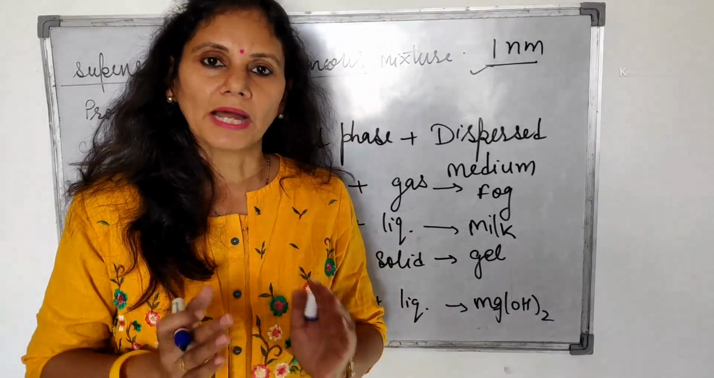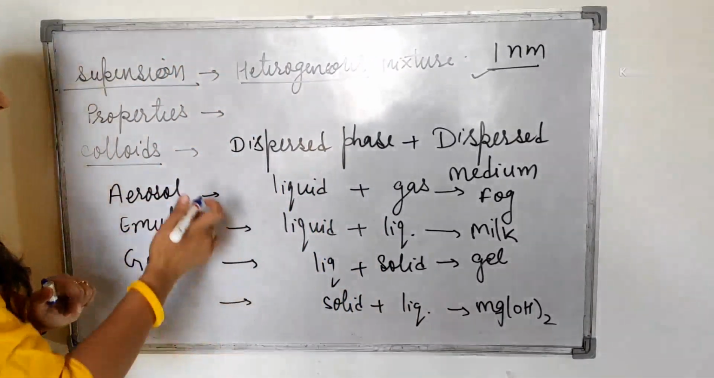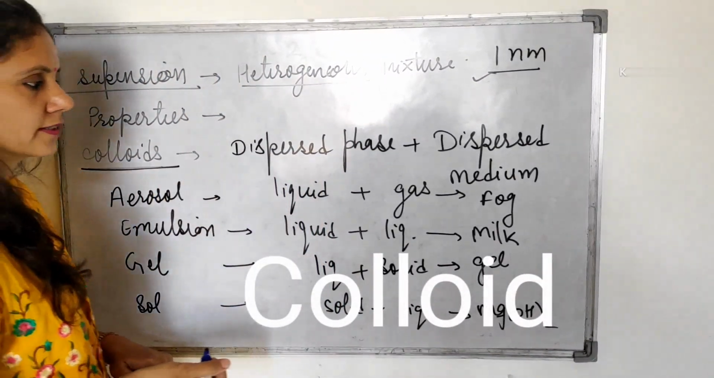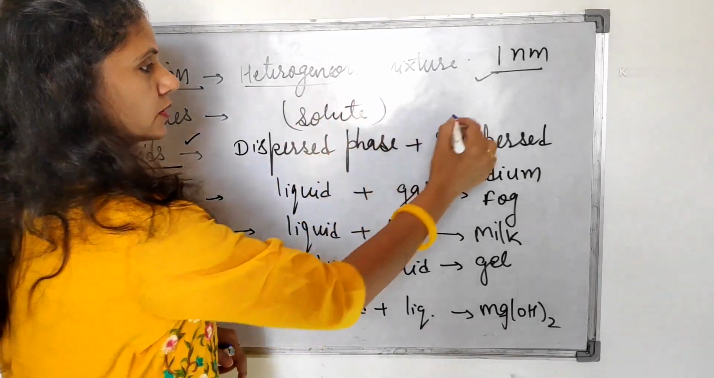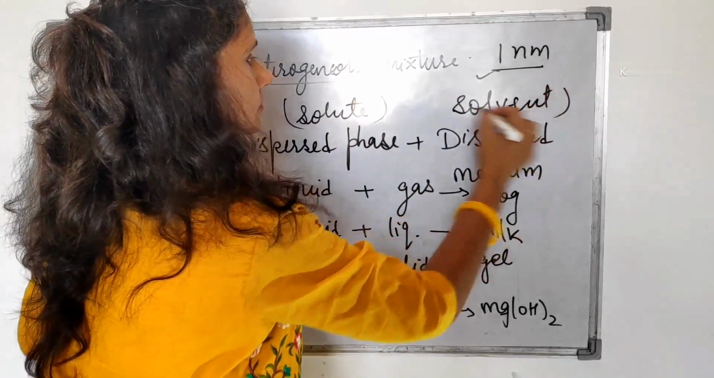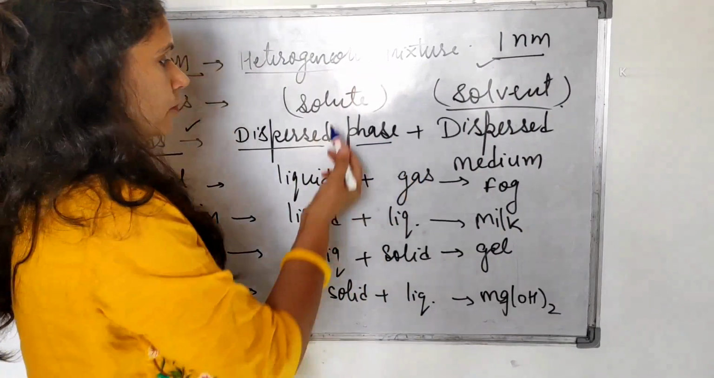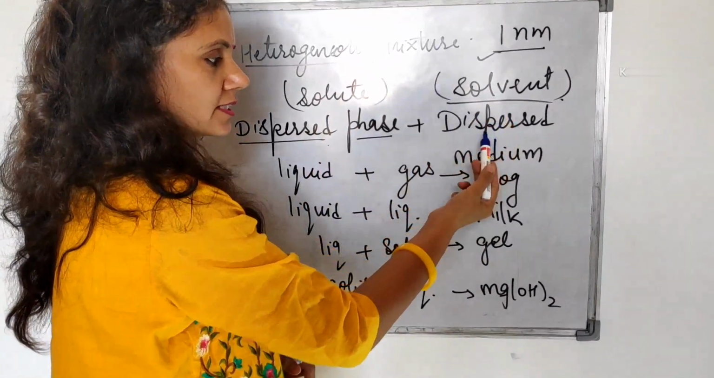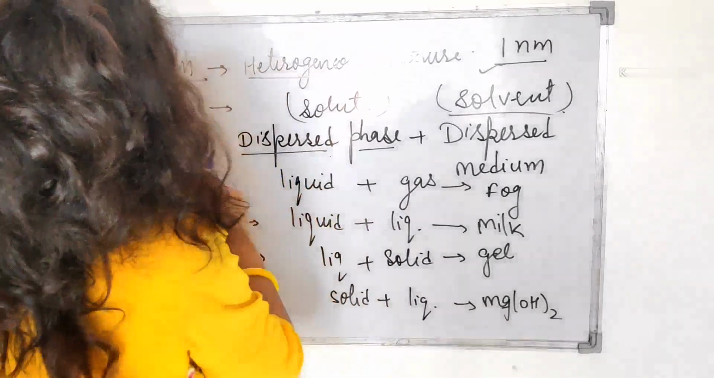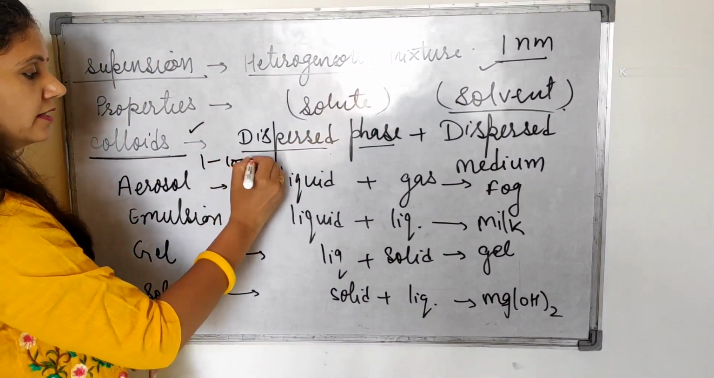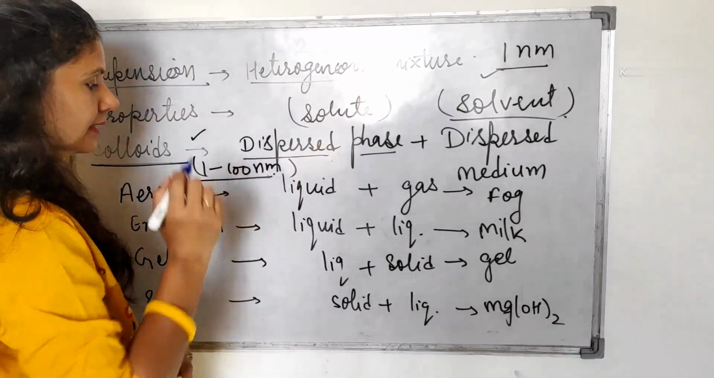Now we have to discuss the particles which have a size in between the true solution and suspension. These are called colloids. Colloids have two phases, like solute and solvent. Solute is known as the dispersed phase here, which is in lesser amount. Solvent is known as the dispersed medium, which is in more amount. Colloids are particles having a size in between 1 to 100 nanometer.